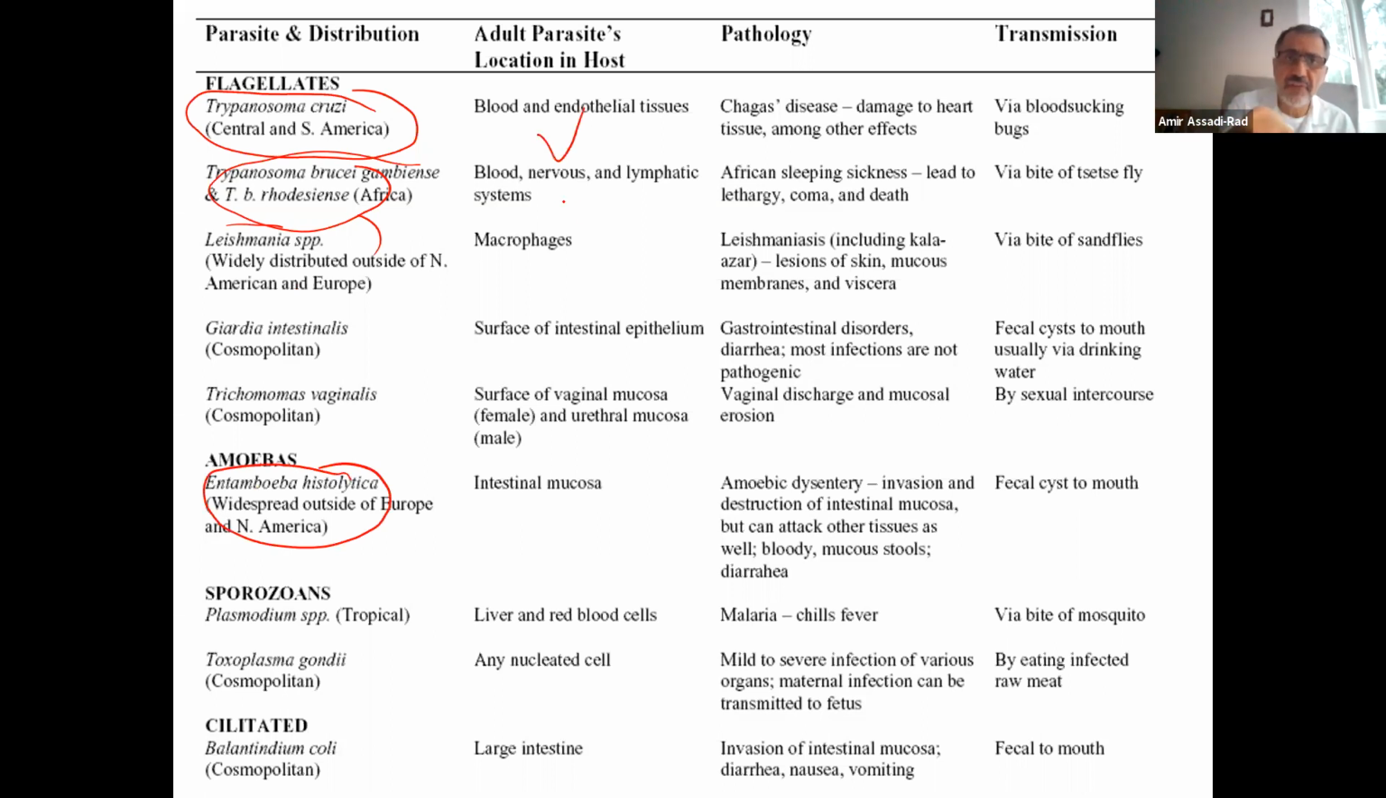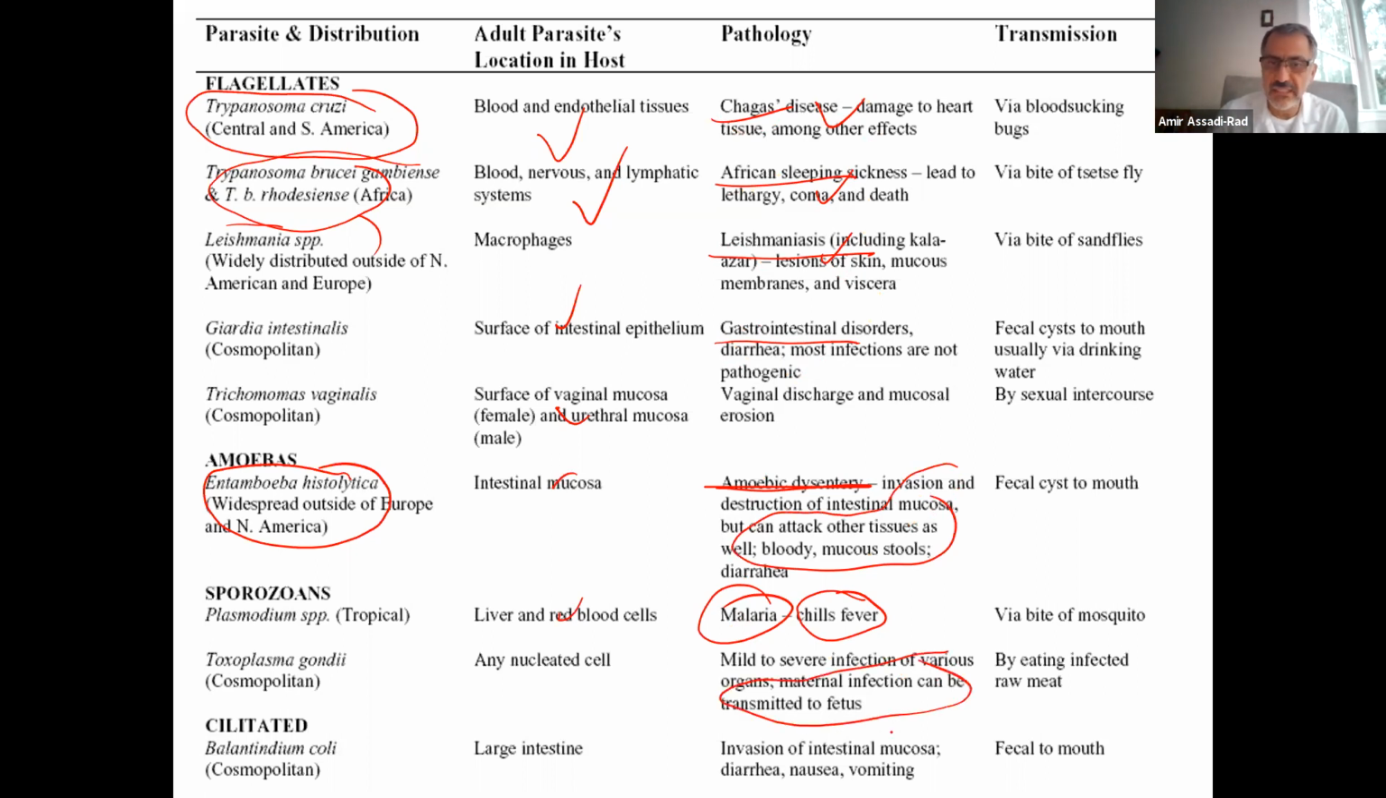Make sure you know where they are found. All of these you should know. What disease they cause, the name of the disease: Chagas disease, sleeping sickness, leishmaniasis, giardiasis, amoeboid dysentery, so malaria. So that's the name of the disease. And then of course the signs and symptoms. These are signs and symptoms. Make sure you know the signs and symptoms, okay? And then how they are being transmitted.